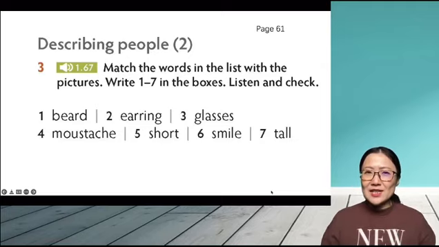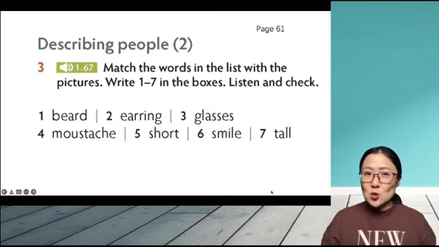Today we are going to take a look at the vocabulary of describing people. Before, we have learned hairstyle and eye colors, right? And now, let's take a look at page 61 and we can see more words about describing people.